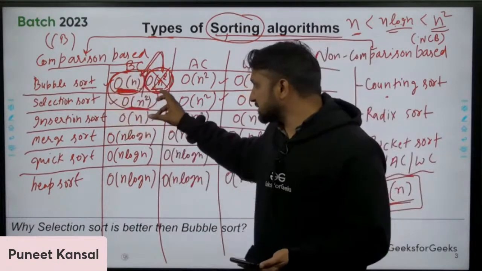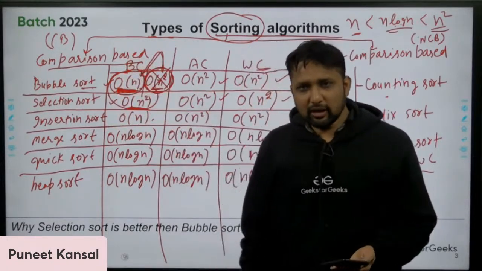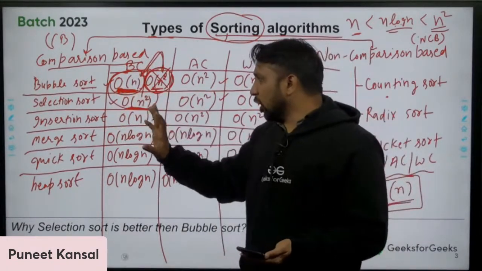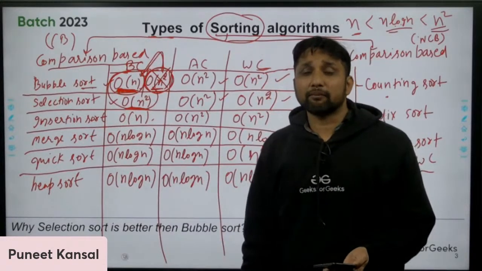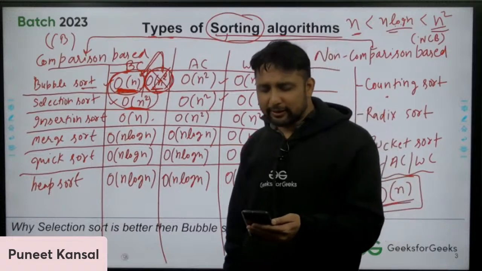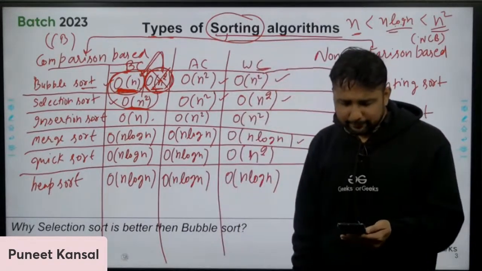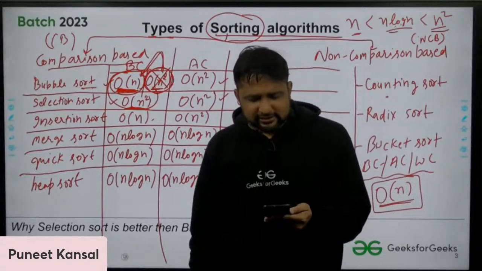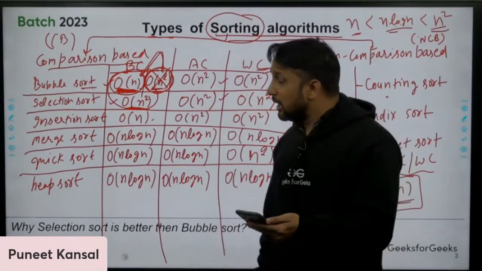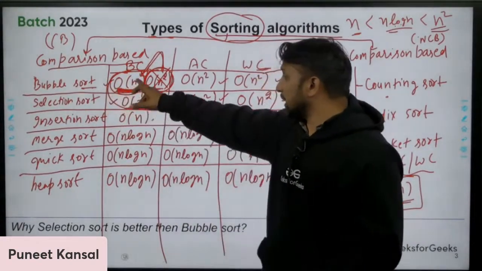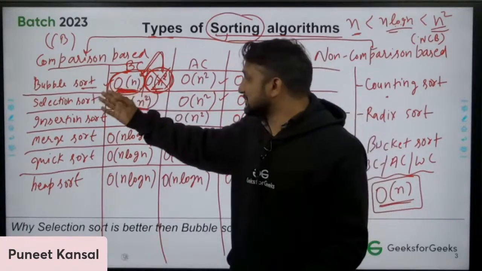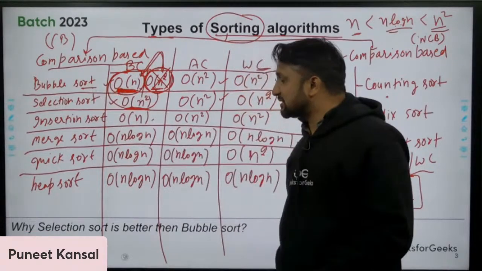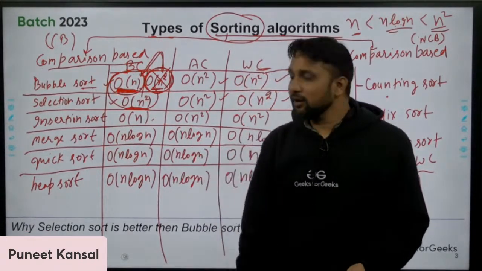Even after this condition, we will prove this thing. But right now I am telling you, yes, you are right. Selection sort is better than the bubble sort. If you know the reason, please write that. Yes, Praveen is asking, your question is right, but bubble sort best case complexity is order of n. Still we are saying that selection sort is better. Why is this happening? Note down this question.